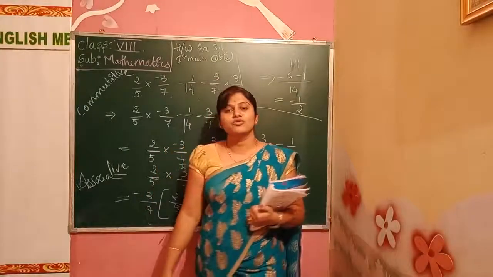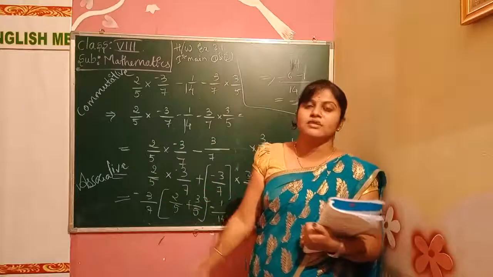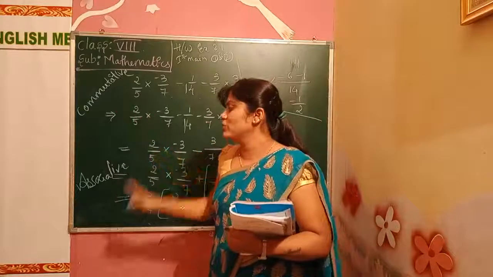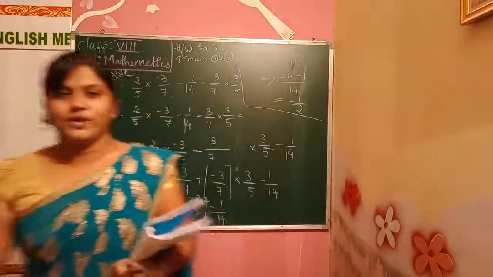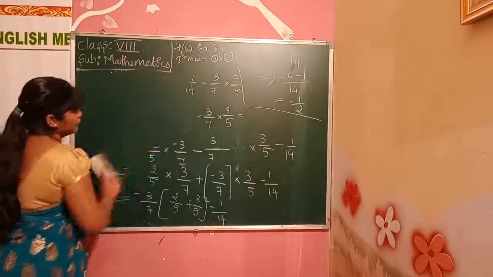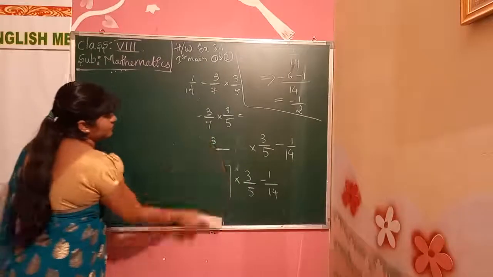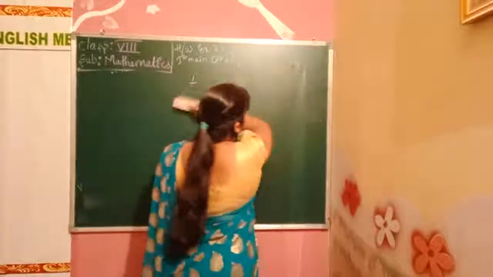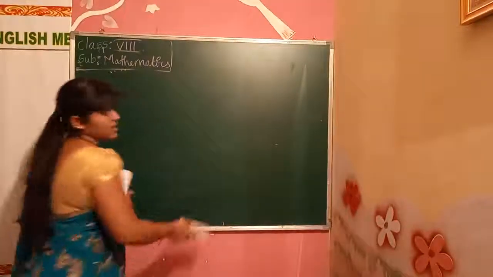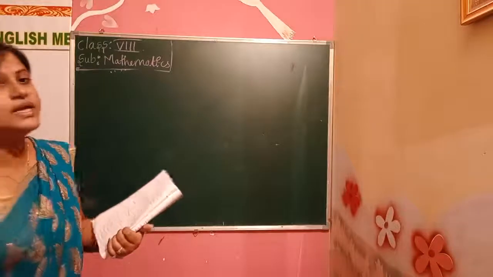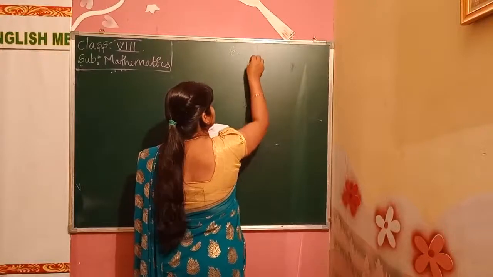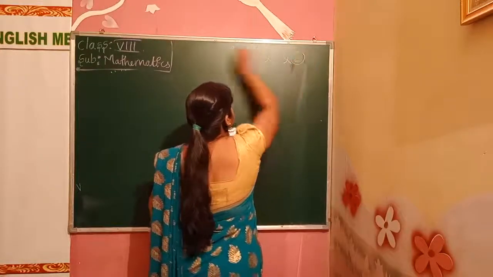I will teach you how to solve the next one, how to solve that answer, how we write the step by step procedure using the commutative, using the associative property. Okay, children, you have to solve those two problems in your homework book. Don't write directly in the classwork only. Write it in the homework book. Understood the homework? Today's homework is exercise number 2.1 in a homework book. Exercise number 2.1, first and second problem in homework book.